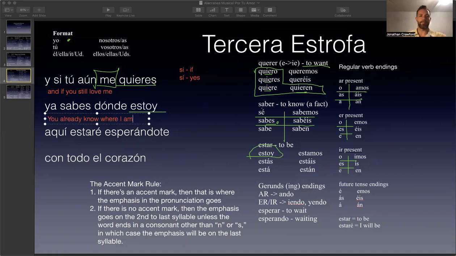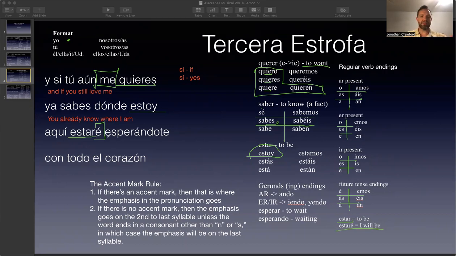Aquí estaré. Look, that's the future tense. Estar now has the entire infinitive form of the verb, and then it is completed with this future tense in the yo form. So that's why I have these future tense endings right here. And here's estar, which means to be. Estaré means I will be.